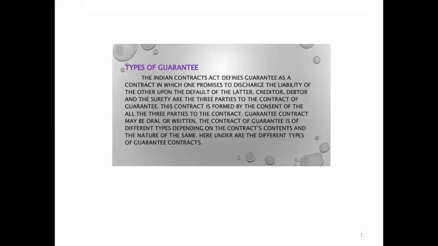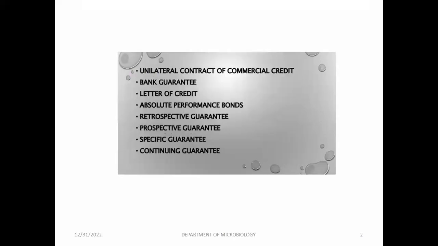The contract of guarantee has different types, depending on the contract content and its nature. Here are the different types of guarantee contract. Next one, types of contract: unilateral contract or commercial contract, bank guarantee, letter of credit, absolute performance bonds, retrospective guarantee, prospective guarantee, specific guarantee, continuing guarantee.